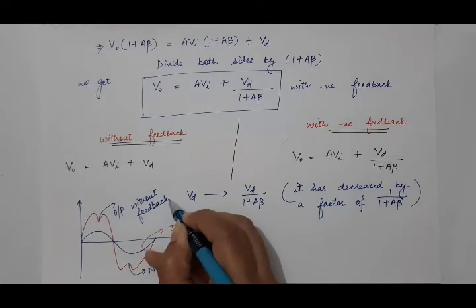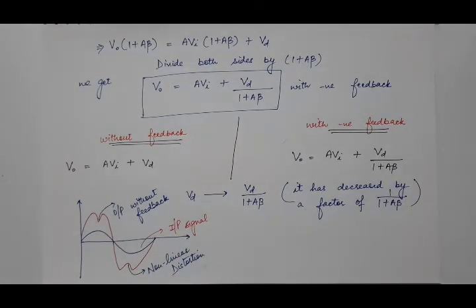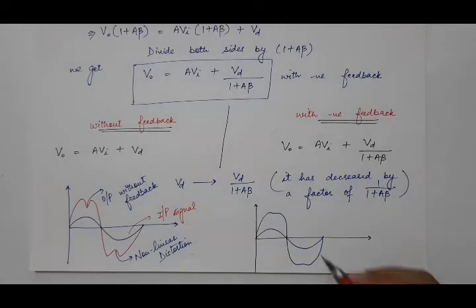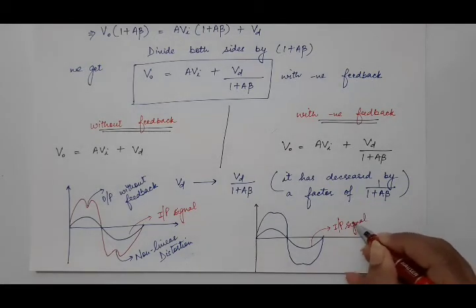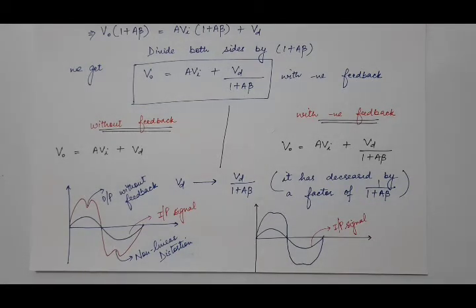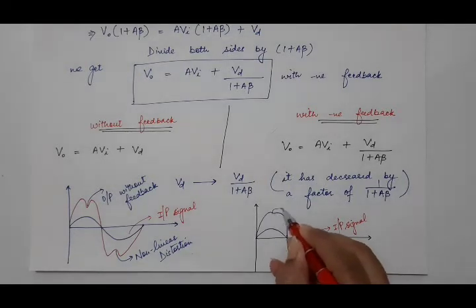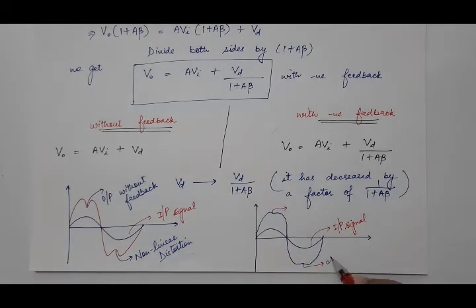And what will happen when we apply negative feedback? In that case, this is the input signal again to the amplifier having small amplitude. To increase its amplitude, we are providing it as input to the amplifier, and after amplification its amplitude must be increased, but the shape of the output signal should be same as that of the input signal. So here you can see that the harmonic distortion has decreased due to negative feedback.